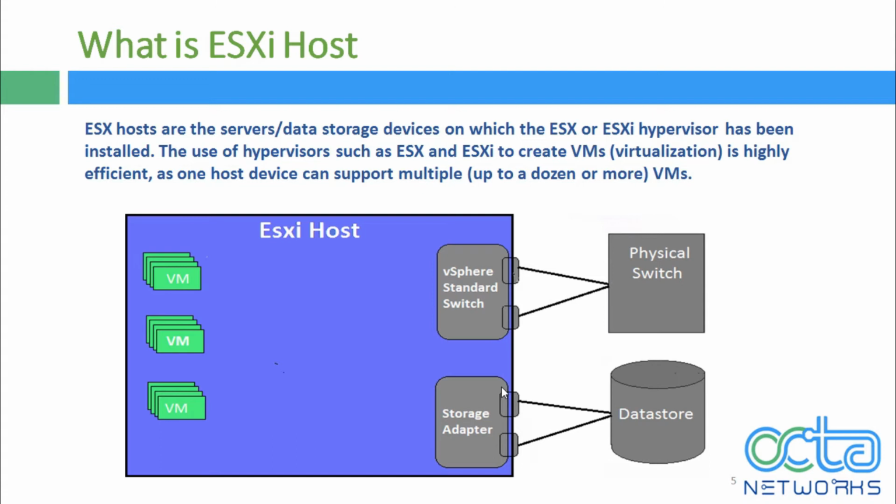It's using the shared hardware of an ESXi host. So what is an ESXi host? This is the actual physical server that our virtual machine will run on. And the virtual machine is almost like a program running on the computer.